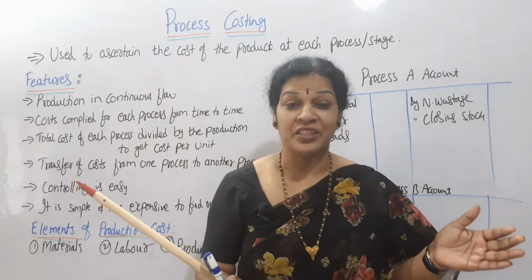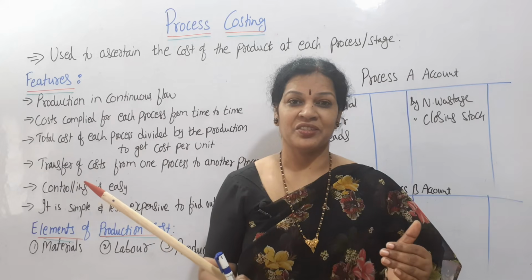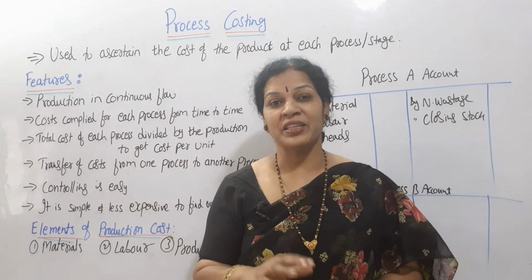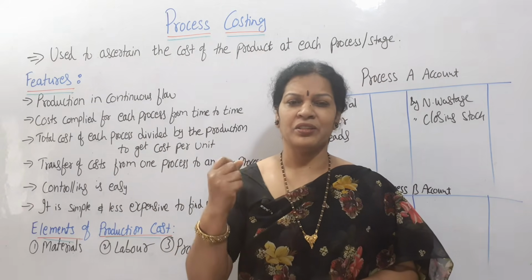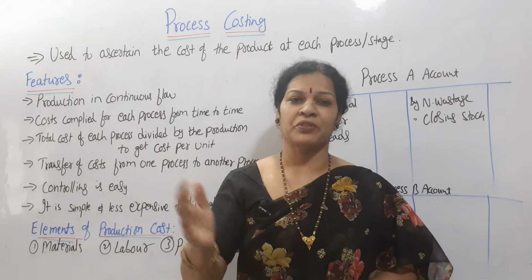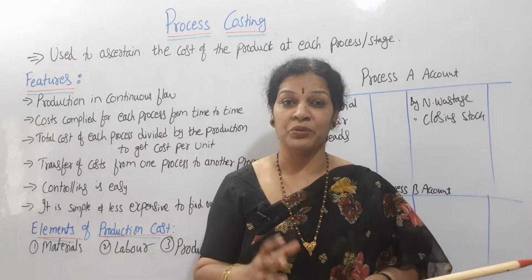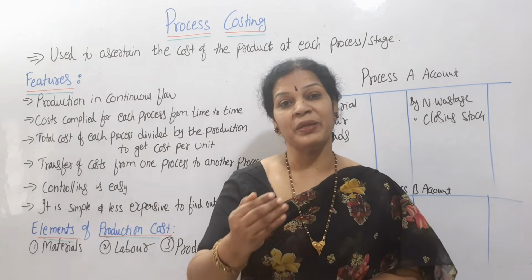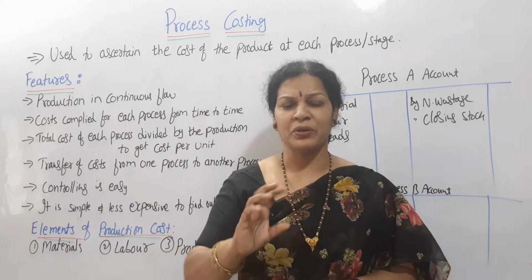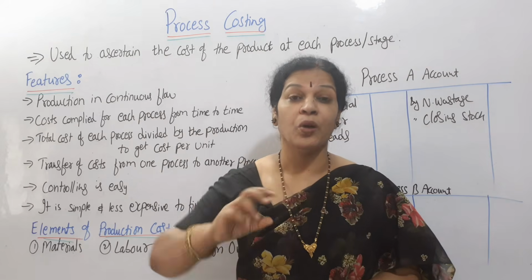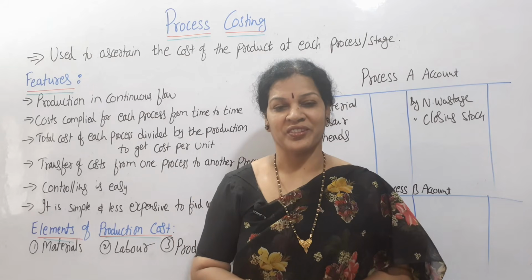Stage wise you will come to know exactly the production cost, and you can calculate the expenditure easily. The status of each and every process you will come to know. It is very easy to calculate and you will get a very good result also. You can decide, based on this process costing and the expenses, what we can do, how we can mold it, how we can control the cost. All these things are possible with process costing.